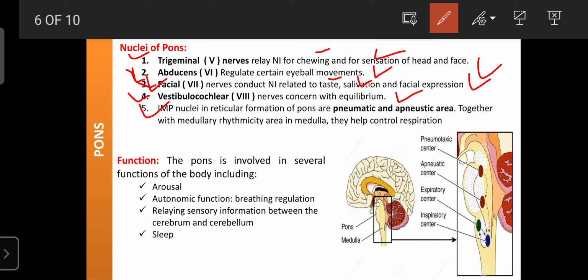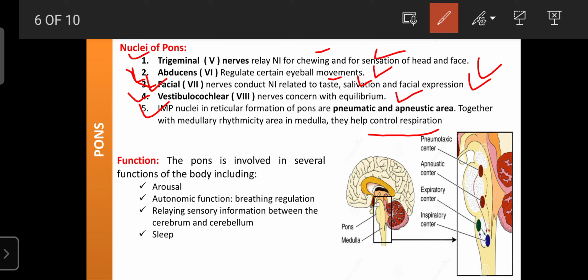Regarding the pneumotaxic and apneustic areas, these two areas, along with the medullary rhythmic area in the medulla, are involved in controlling respiration. The apneustic and pneumotaxic areas are the respiratory areas present in the pons, and they are involved in the termination and control of the rate of respiration. With the help of the respiratory area in the medulla, they control respiration.